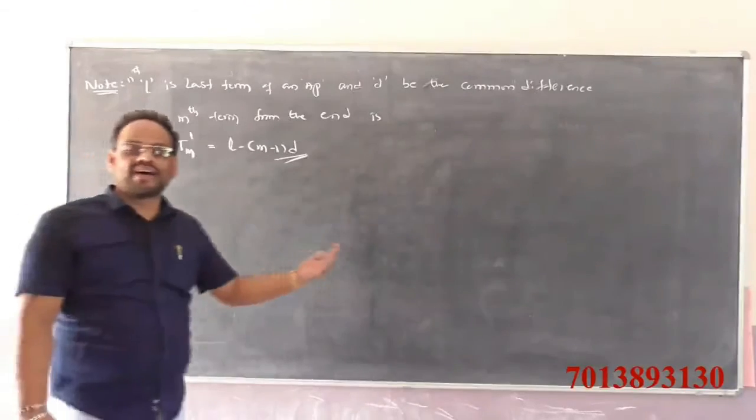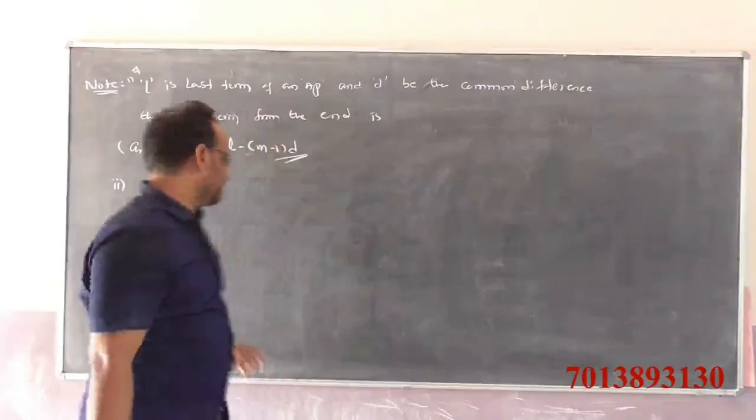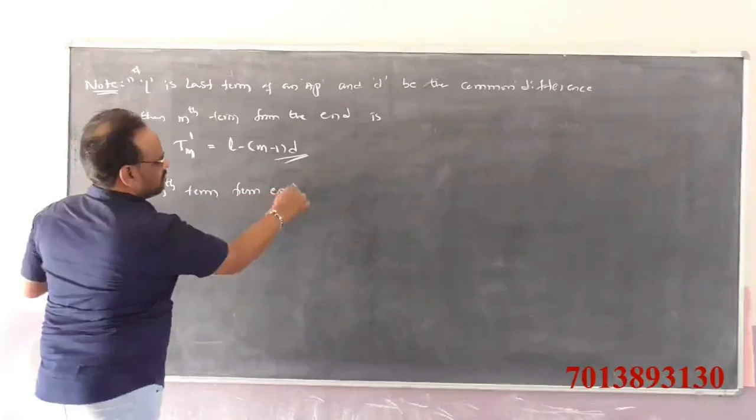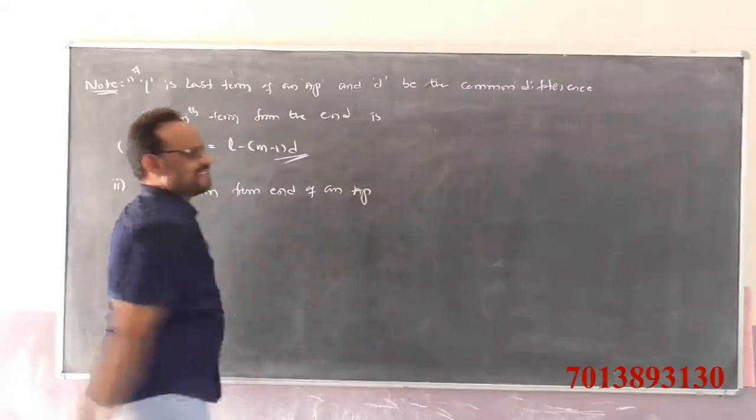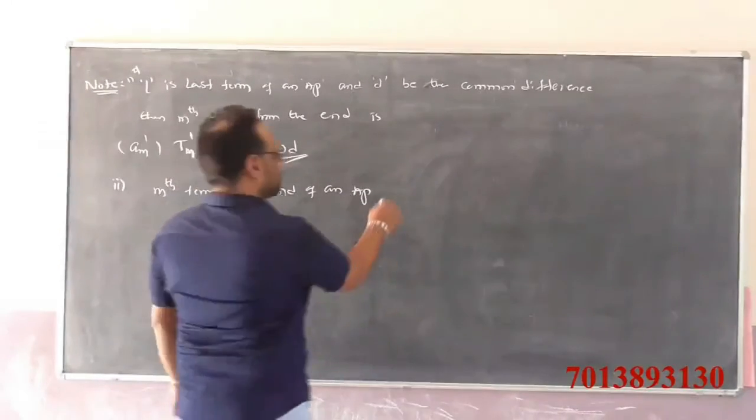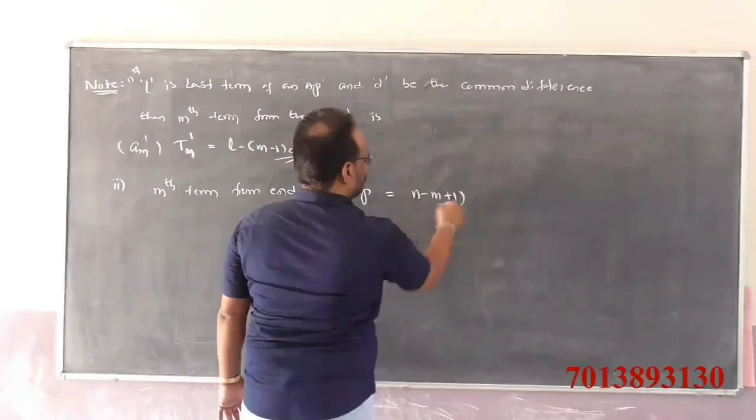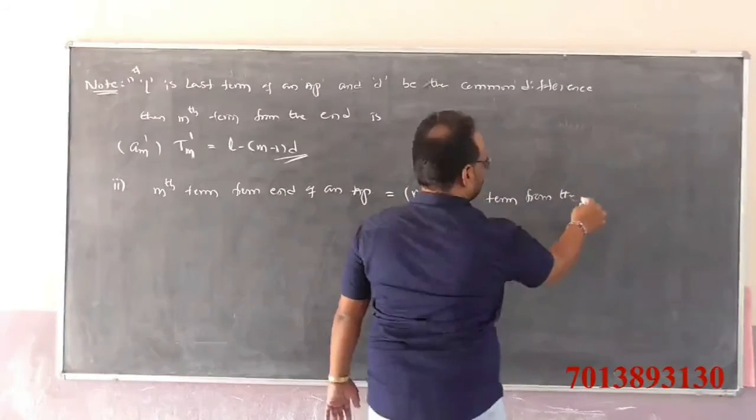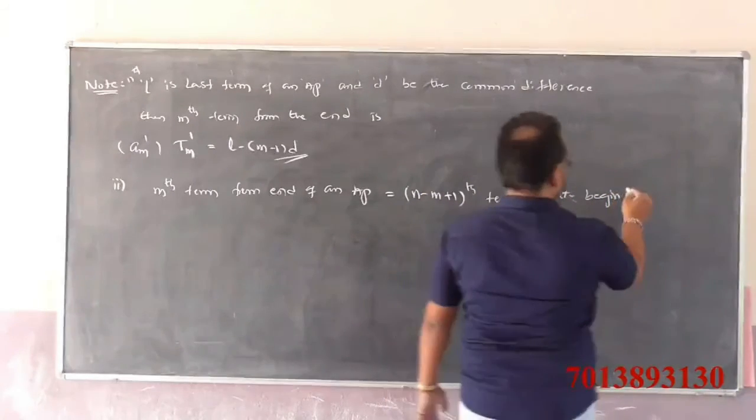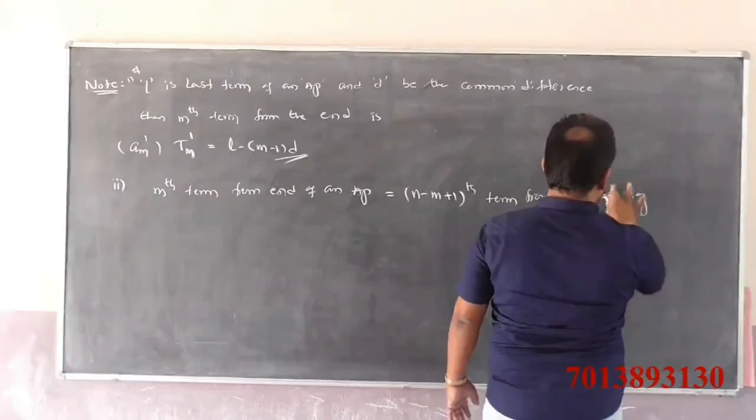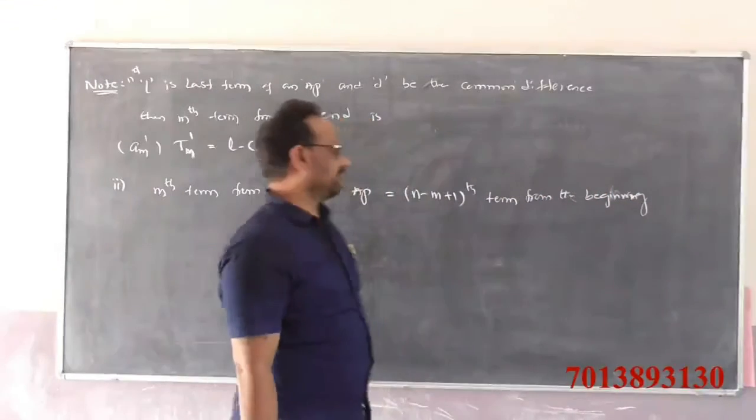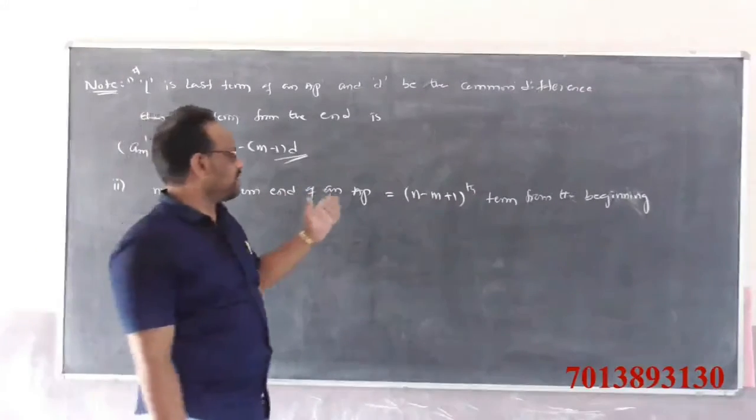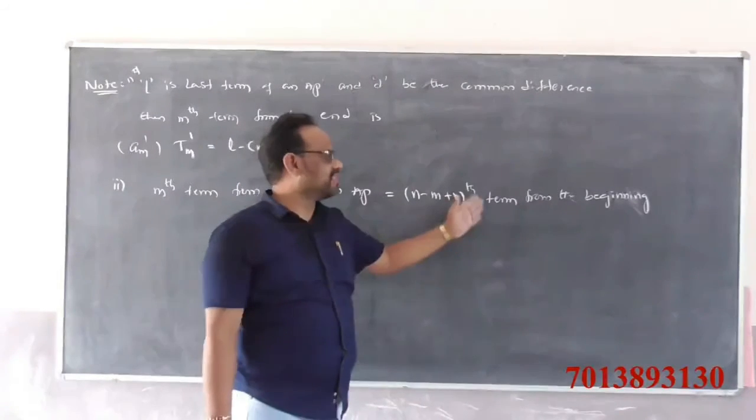So how to find the mth term from the end of an AP? The mth term from the end of an AP is nothing but the n minus m plus 1th term from the beginning.